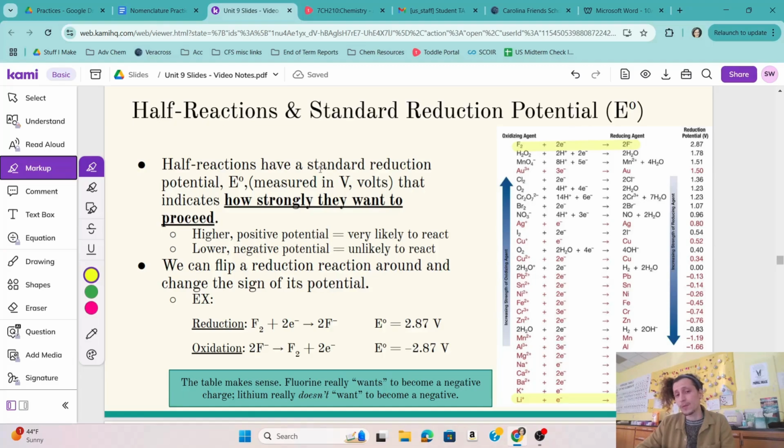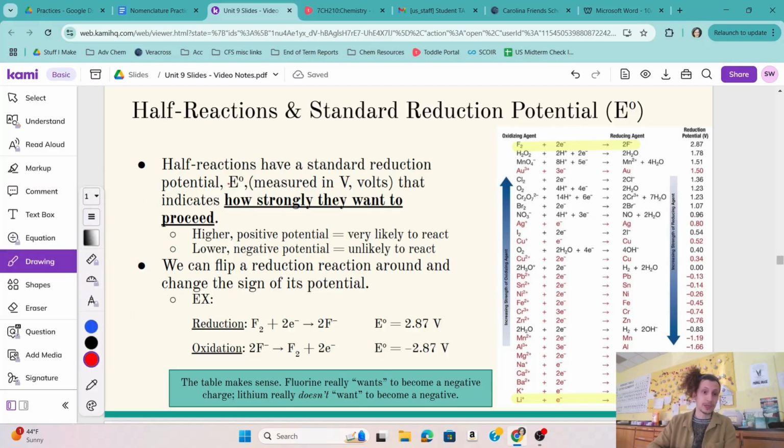And this basically says how much this reaction wants to proceed. Another way to think of it is it's related to delta G, right? Related to, or you could say, proportional to delta G. But it's a little bit different because here, if something is very likely to react, it has a positive potential voltage. Whereas if it's unlikely to react, we have a lower, negative potential. So related to delta G, but the signs are flipped. That means a negative delta G is going to be a positive E cell, and vice versa.